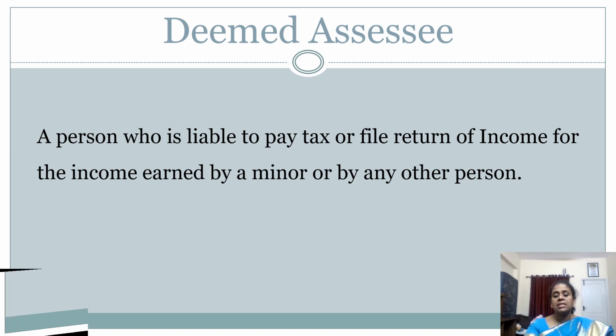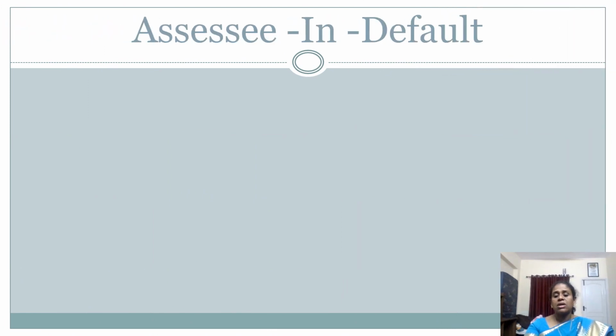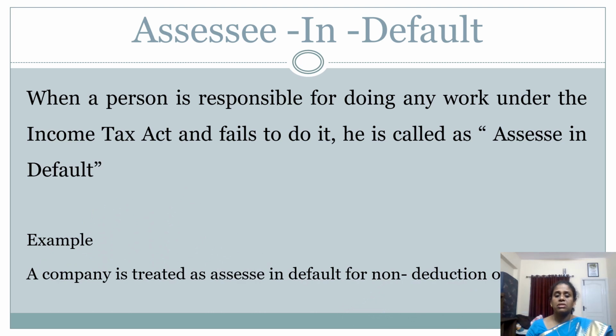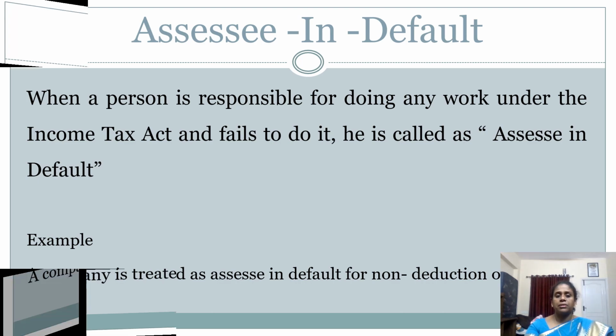The next is assessee in default. Assessee in default means a person is responsible for doing any work under income tax and fails to do it. He is called an assessee in default. Say for example, a company is treated as assessee in default. Say I am an employee, so it is the duty of the company to deduct a portion of money as TDS. So in case of failure, it is called assessee in default.